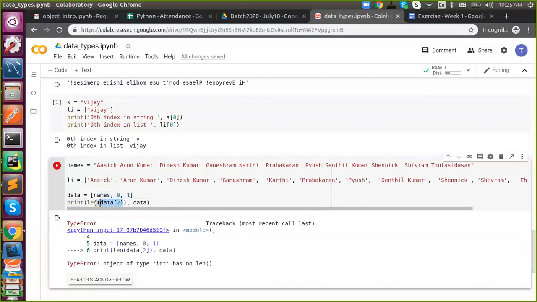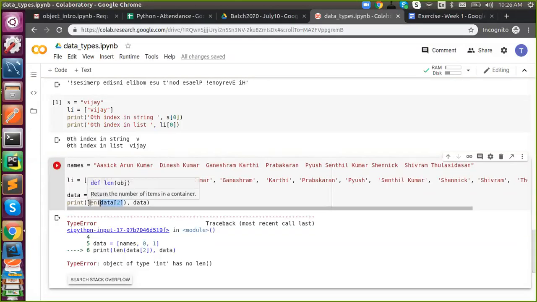Now what happens is you are trying to find the length of it, right? You can find length for a data type which has positioning. String is position based, list is position based. There you can use length, but integers and floats do not have any position. 10 means 10, 100 means 100, because integer and float don't have any position.